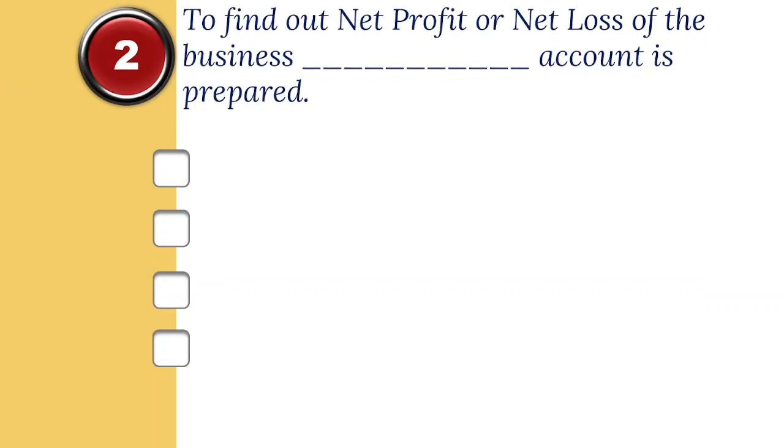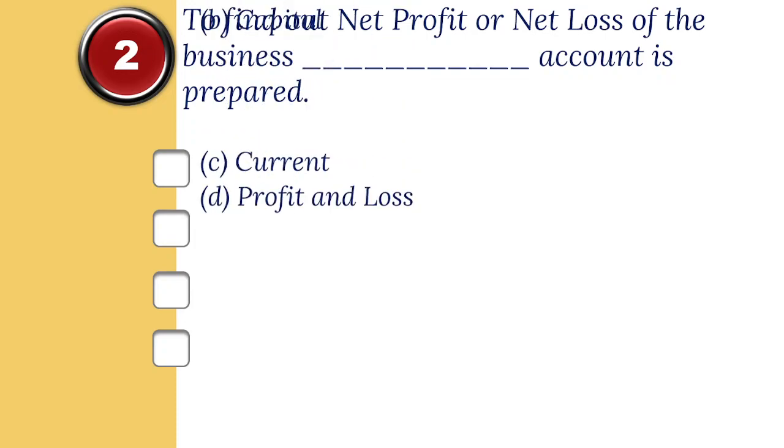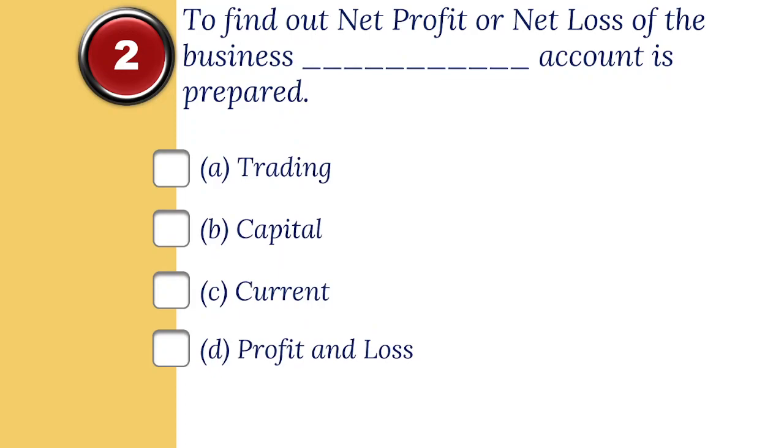2. To find out net profit or net loss of the business, dash account is prepared. The options are A. Trading, B. Capital, C. Current, D. Profit and loss. And the correct option is D. Profit and loss.